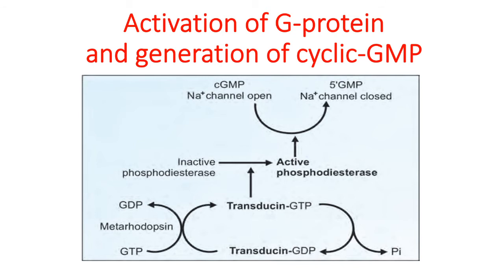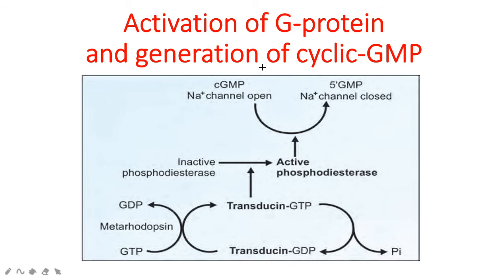So cyclic GMP acts as a regulator in opening and closing the sodium channels. In the dark, increased intracellular cyclic GMP allows the opening of the sodium channel, whereas in the light, lowered intracellular cyclic GMP level closes the sodium channel.